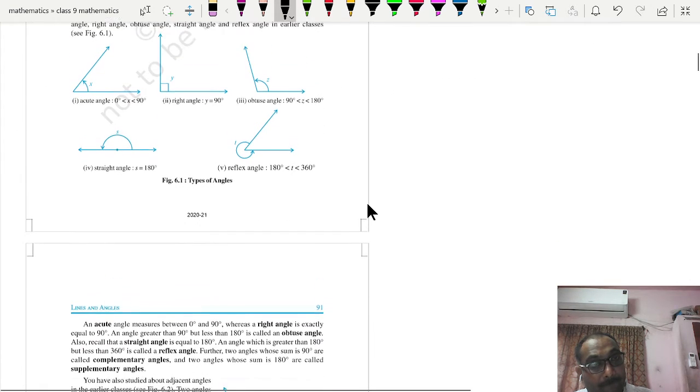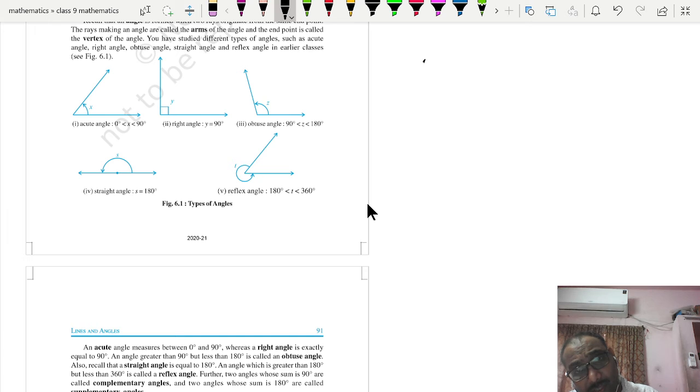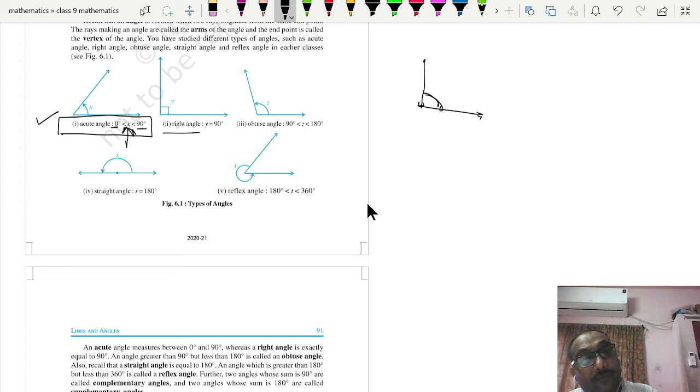If you join three non-collinear points, you will form an angle. What is an acute angle? An angle whose measurement lies between 0 and 90 is called an acute angle. Right angle is exactly equal to 90 degrees. Obtuse angle lies between 90 and 180. So you can say that the angle between 90 to 180 is termed as obtuse angle.